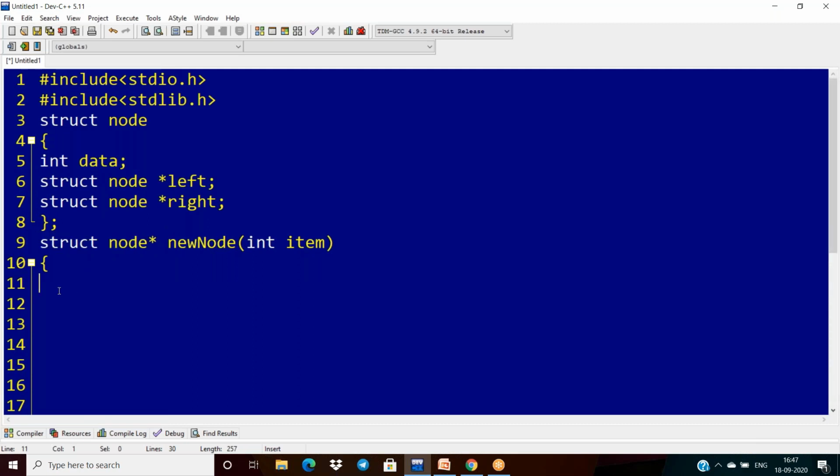Now what do we have to do here? We have to allocate some memory. For that reason, I'm taking a pointer which is of the type node.